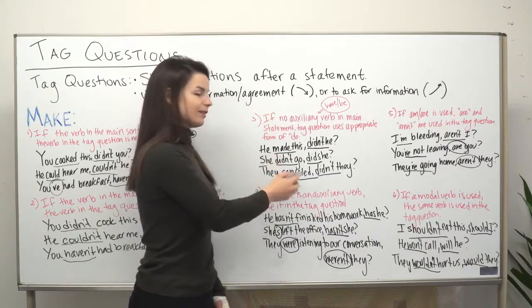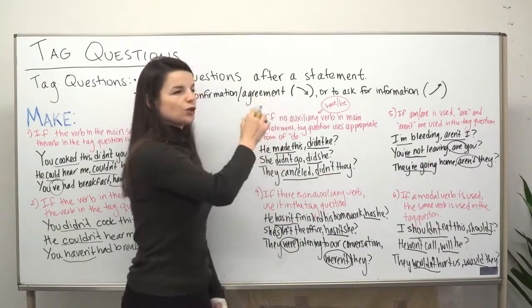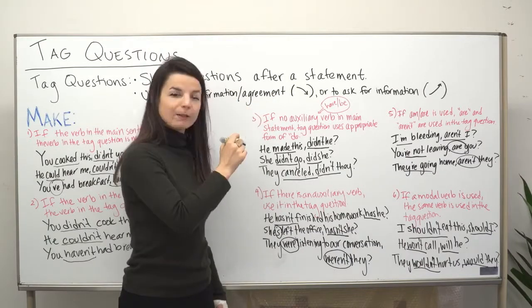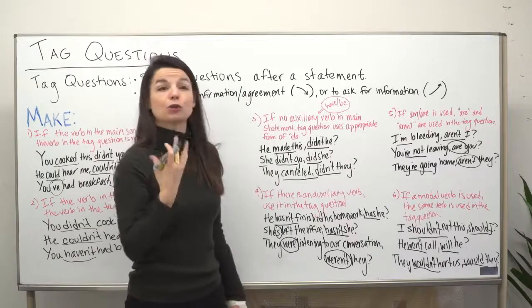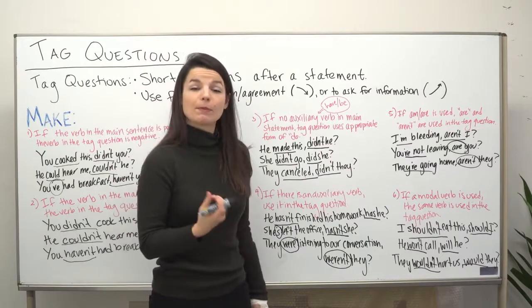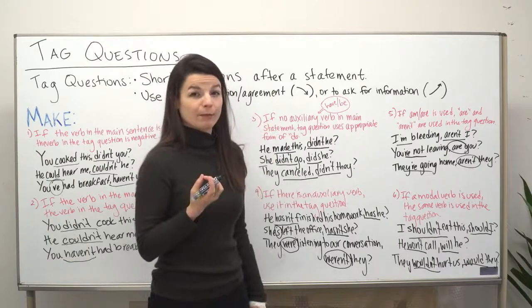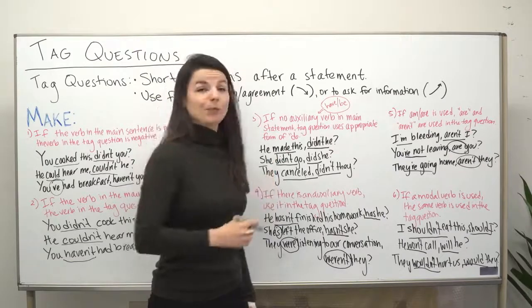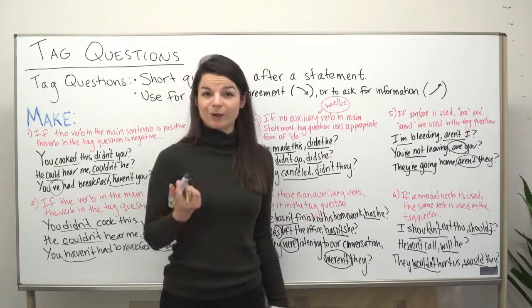Or they canceled, didn't they? So again, it still sounds like you want to get confirmation about something, but when you use the upward intonation, it sounds like you don't actually know. Maybe you have a guess, but you're not quite sure, and you are looking for some information. So please keep your intonation, the sound of your voice, in mind when you're using tag questions.